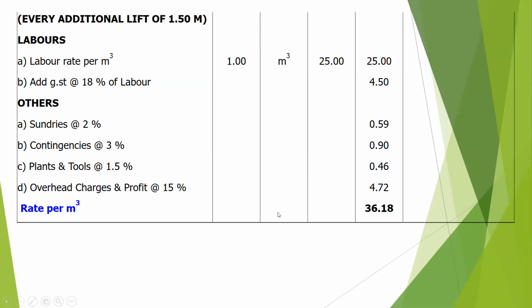If you go below 1.5 meter, you have to lift it up further. For that, what will be the labor rate? Labor rate per cubic meter will be 25 rupees. GST 4 rupees 50 paise. Then sundries 2 percent, 0.59. Contingencies 3 percent, 90 paise. Plant and tools 1.5 percent will be 0.46. Overhead and profit 15 percent will be 4.72, which will make the rate per cubic meter 36.18.